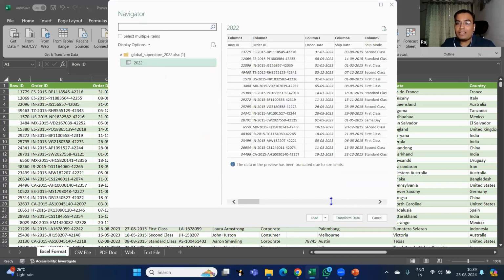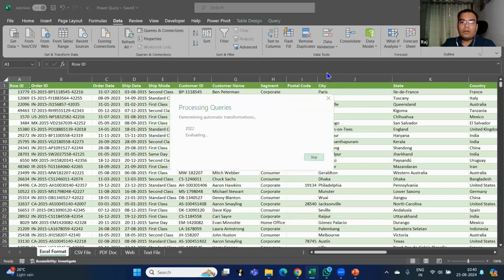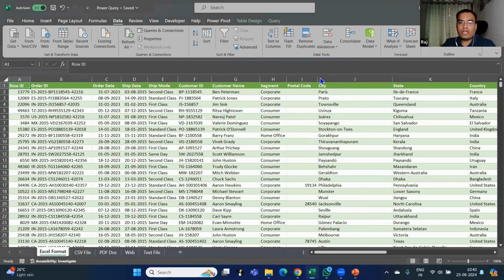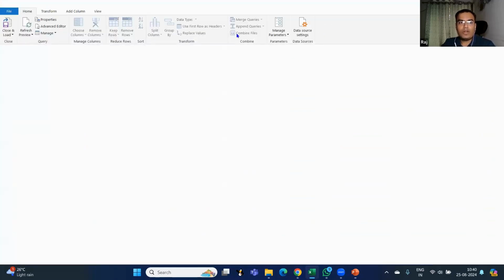But there's one more option called transform data. Sometimes when you are getting the data, you might want to make some changes in the data also. You might want to add something, you might want to remove something. That is called transformation in Power Query. So instead of going for load, I'll go for transform data. A new window will open, which will give me various options to transform my data. Can you see this? This is called Power Query Editor.